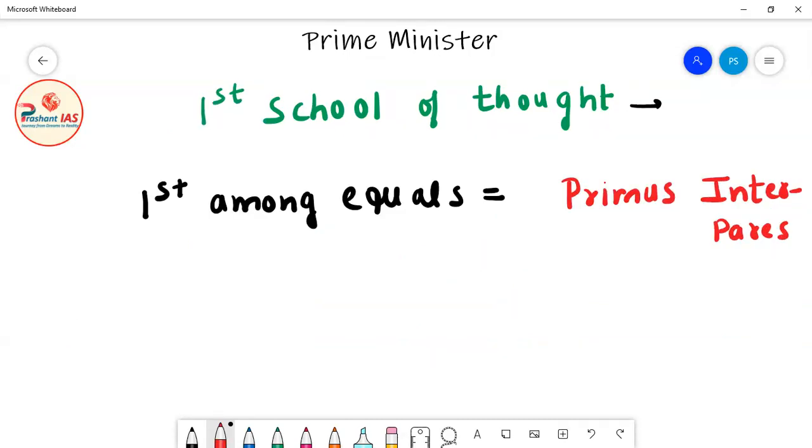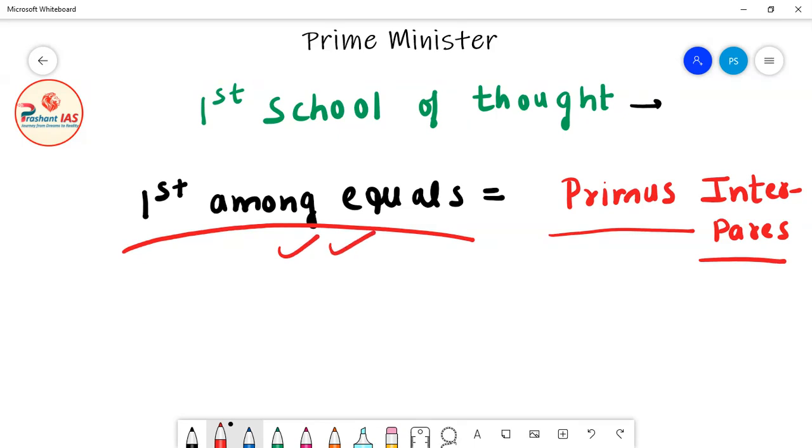The principle of first among equals is technically known as primus inter pares. So the first school says that the Prime Minister of India is primus inter pares. Primus inter pares means he is the face of Council of Ministers, but also he is equal to other ministers, means he is first among equals.